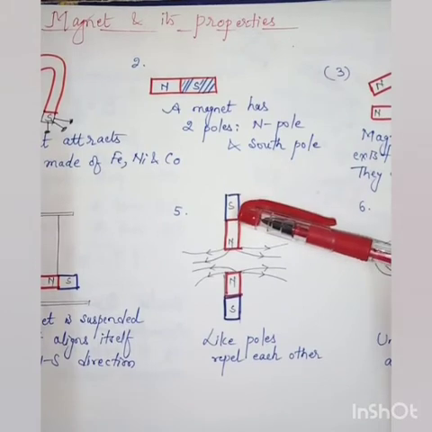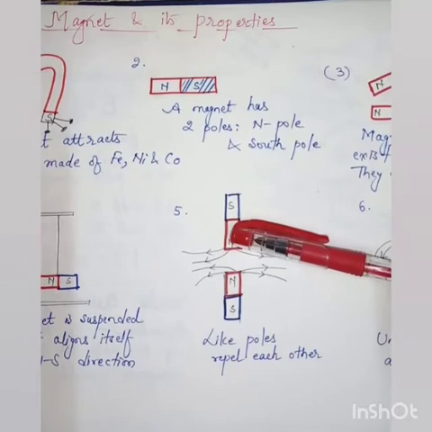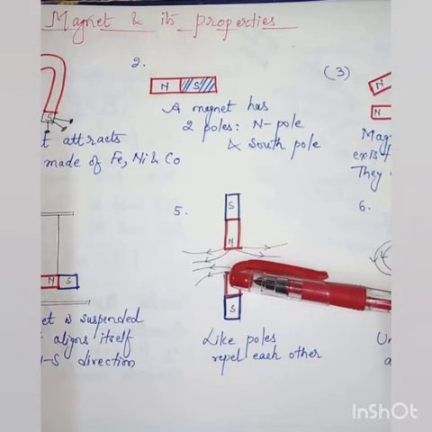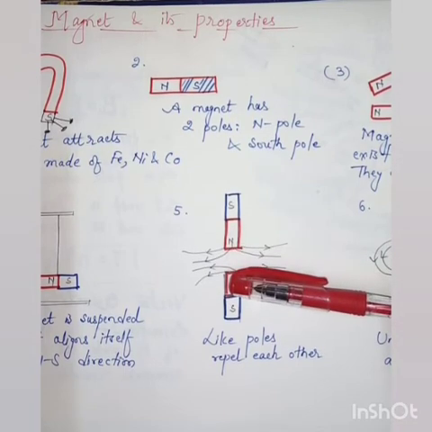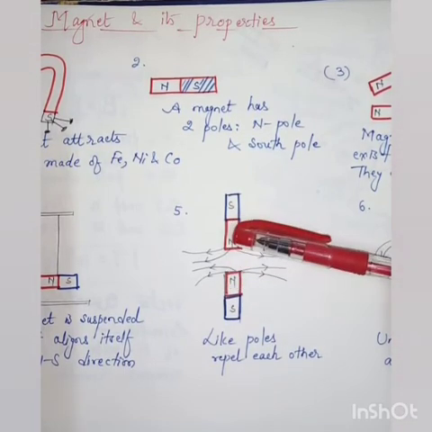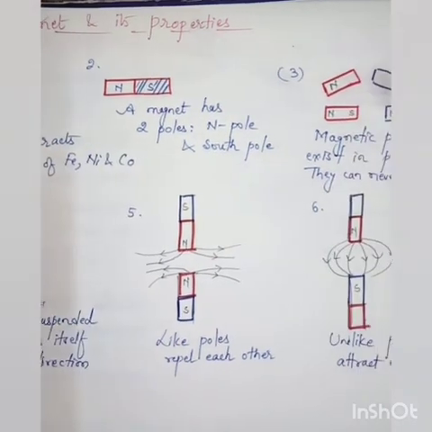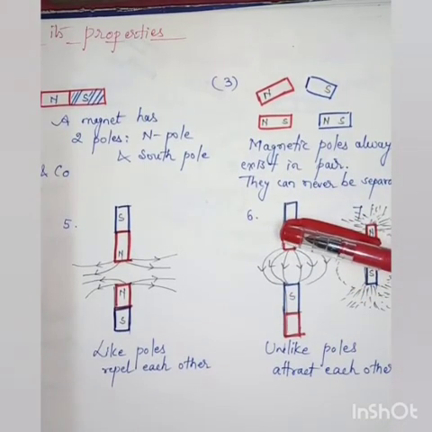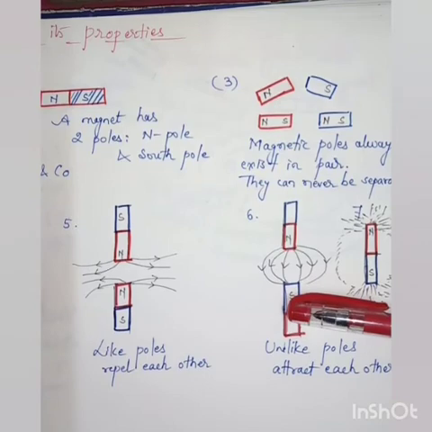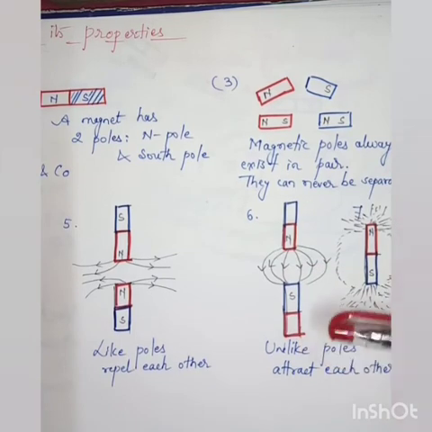This is one bar magnet and the second bar magnet is there. You can see that the north pole of one magnet is kept in front of the north pole of the other magnet, and they are repelling each other. That is, they are pushing each other. That means that like poles repel each other. Next property is that unlike poles attract each other. When the north pole of one magnet is kept in front of the south pole of the other magnet, they stick together. That is, they are attracting each other. It means that unlike poles attract each other.